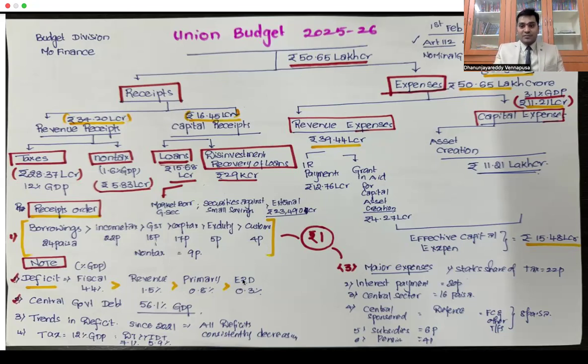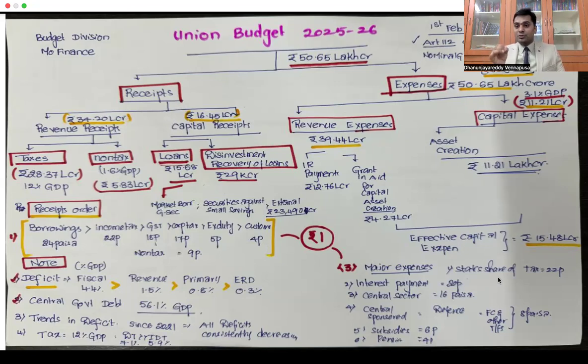Right. Second thing, as far as expenses are considered, I already said the highest expense is going for interest payment obligations, or before that, the state share of taxes. They will take the state share of taxes, and the second one is interest payments. After that it is followed by central sector schemes. So remember three: state share, interest payments, central sector.